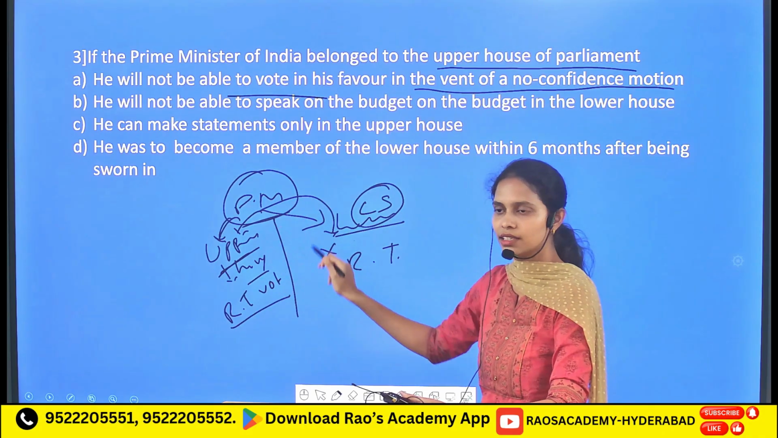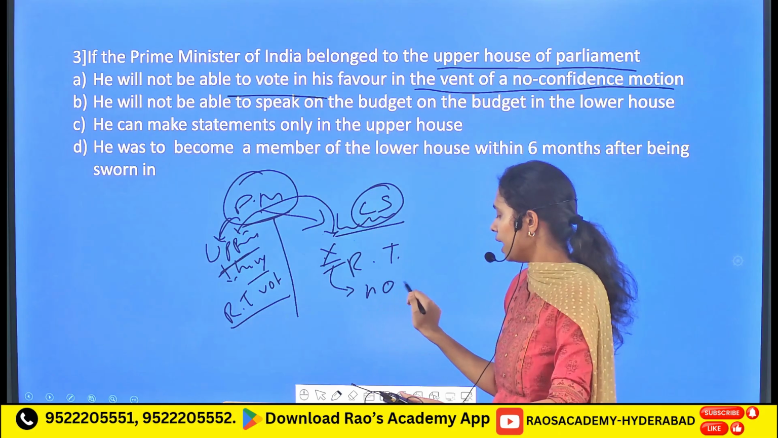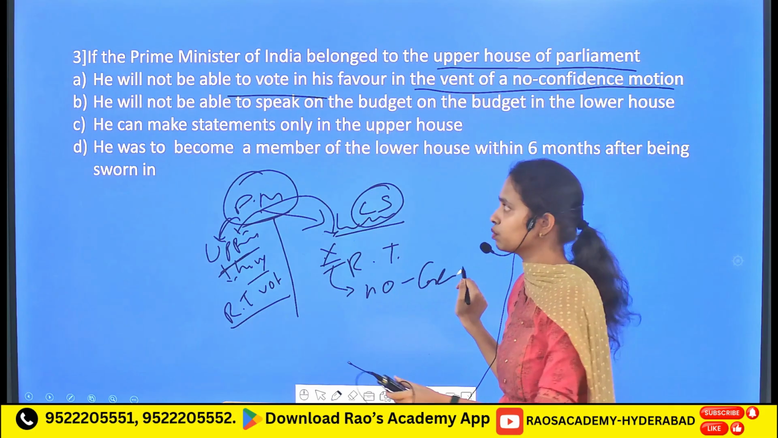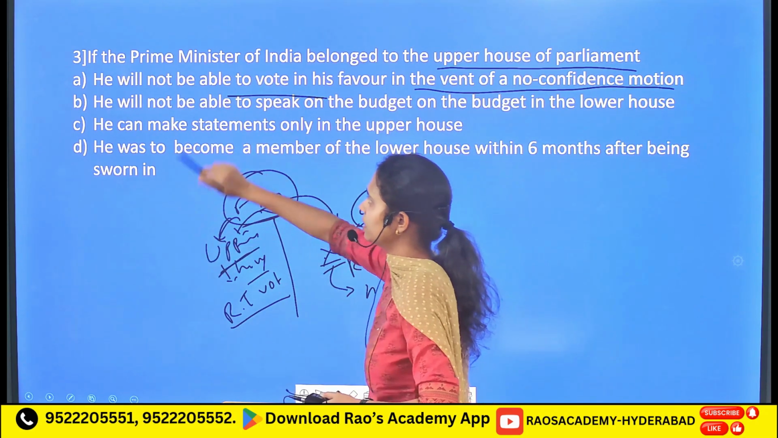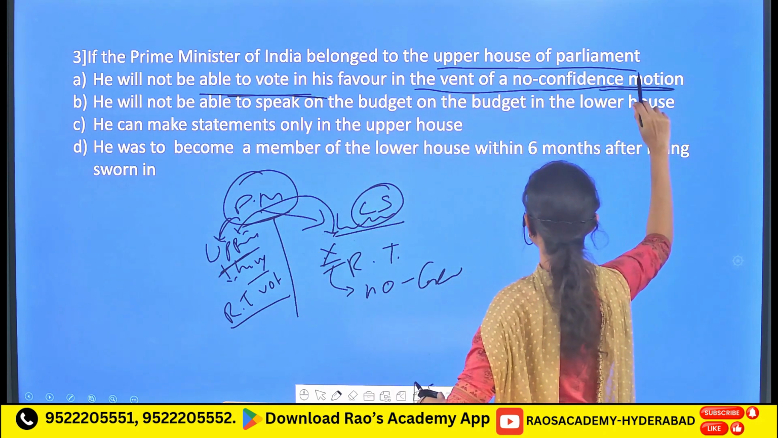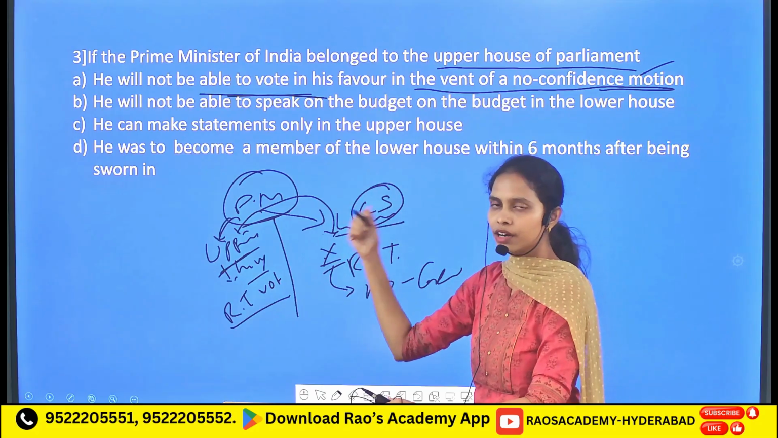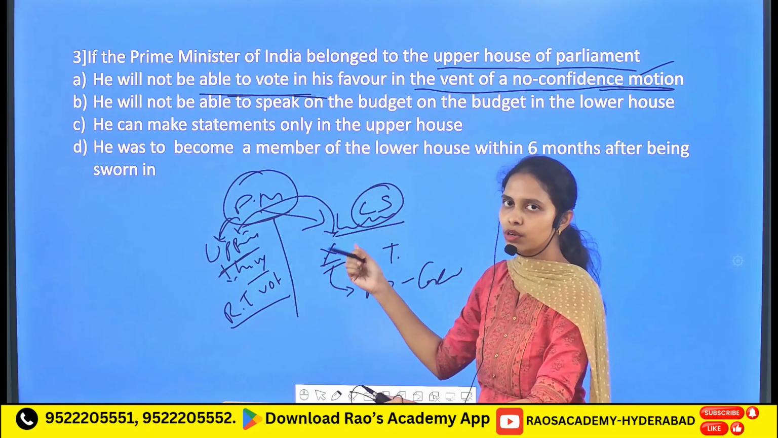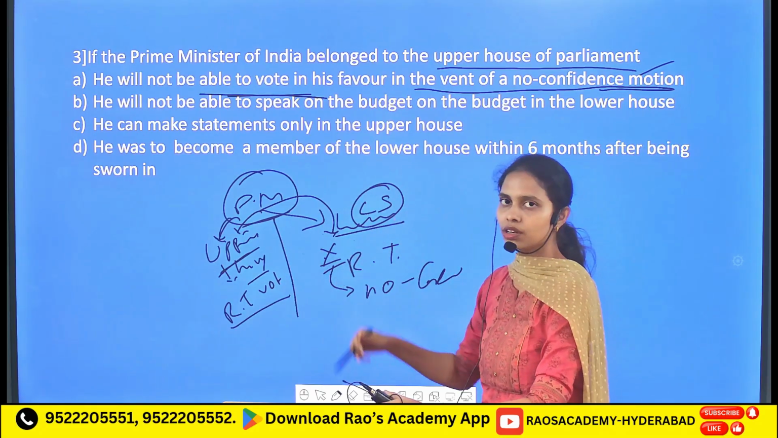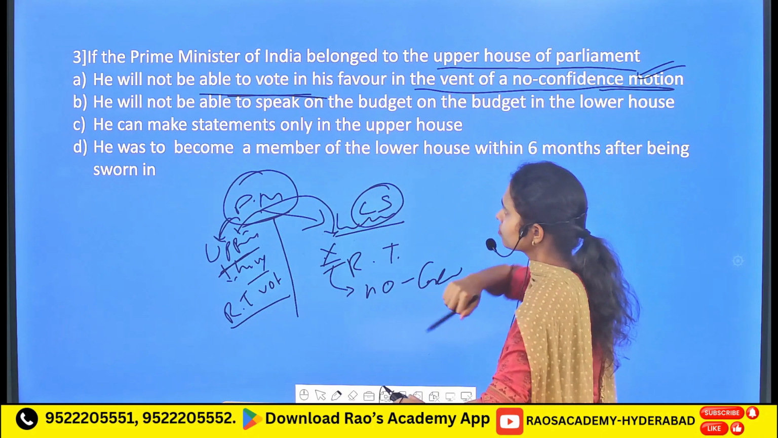As he doesn't have the right to vote in the Lok Sabha, he can't vote for his no confidence motion. That's what it has given, that he will not be able to vote in his favor in the event of a no confidence motion. This is because, being a member of the Rajya Sabha, he cannot vote for a no confidence motion in the Lok Sabha. So it is a correct statement.